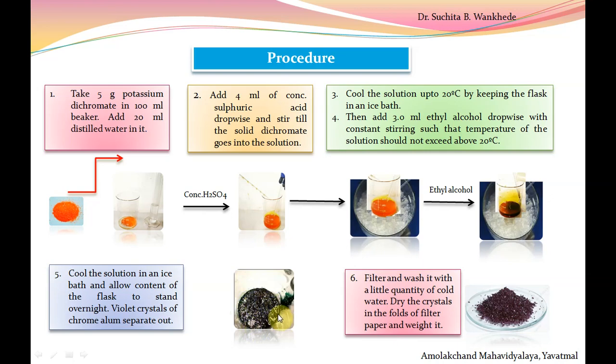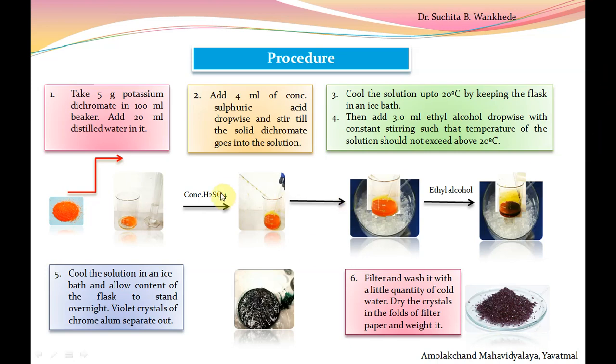Now separate the supernatant solution, the remaining solution, into another watch glass. Filter it, and wash it with a little quantity of cold water. Dry the crystals in the fold of filter paper. After complete drying, weigh the product. We get shiny violet colored chrome alum crystals.